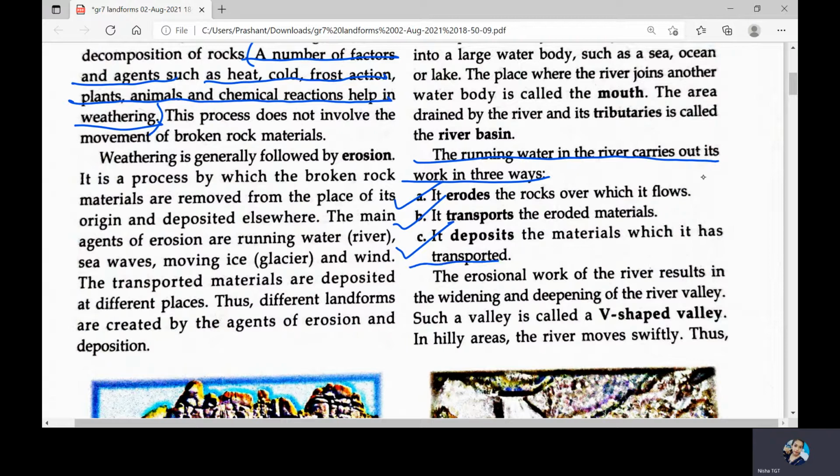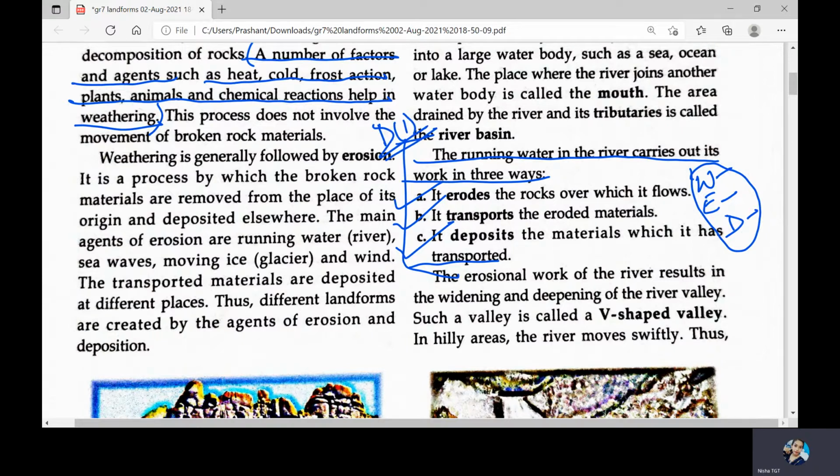So it is going with the WED formula. W for weathering, E for erosion, and D for deposition. So these are the 3 works carried out by the running water in the river. So this will be the answer for D1.